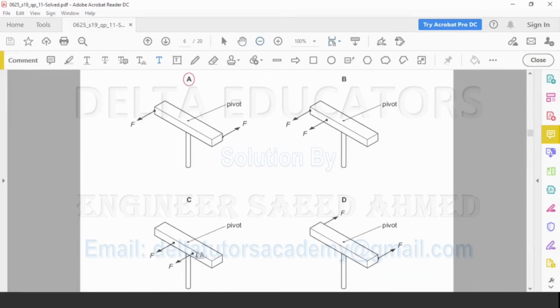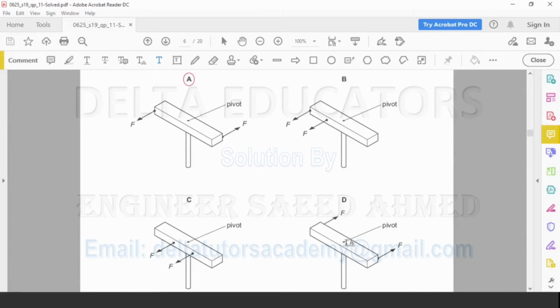In option C, it is the first force, it is the second force. Moment arm will be the distance from this pivot to this force. Now this distance is less as compared to the distance in A. Since the value of moment arm is less in C as compared to A, so definitely the product, the moment, will be less in C as compared to A.